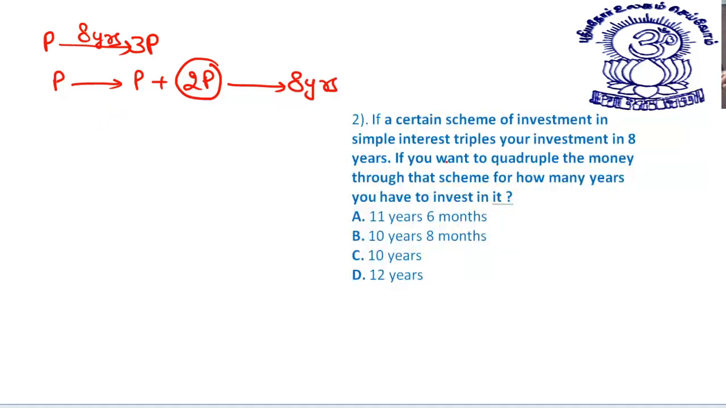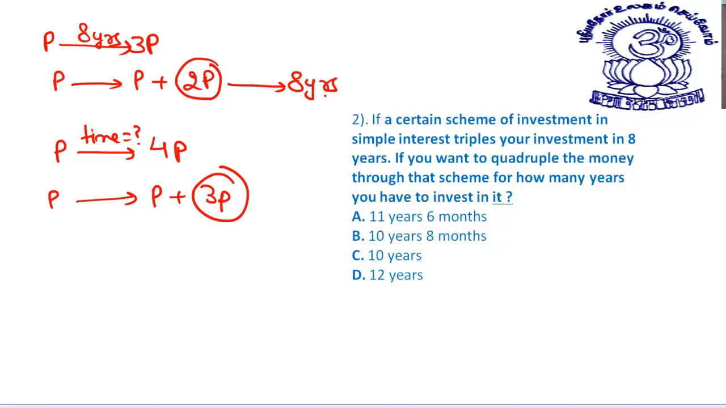If you want to quadruple the money through this scheme, for how many years do you have to invest in it? Quadruple means you want to make it 4 times. You want to make it 4P. So what is the time? You need to find the time now. So it will be what? P. Directly you just consider P plus 3P.